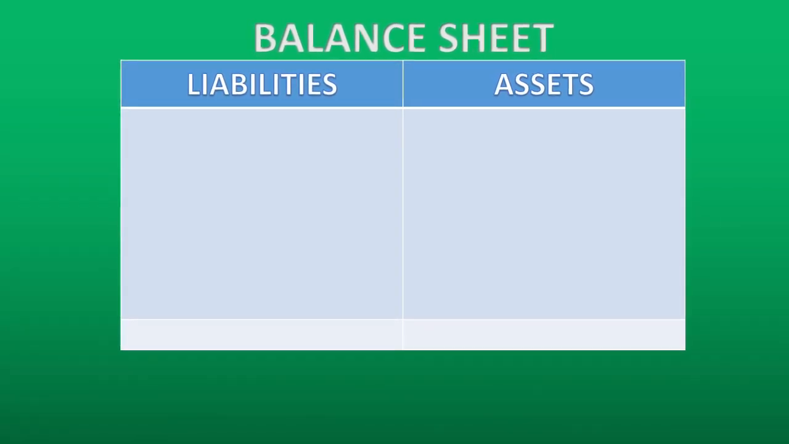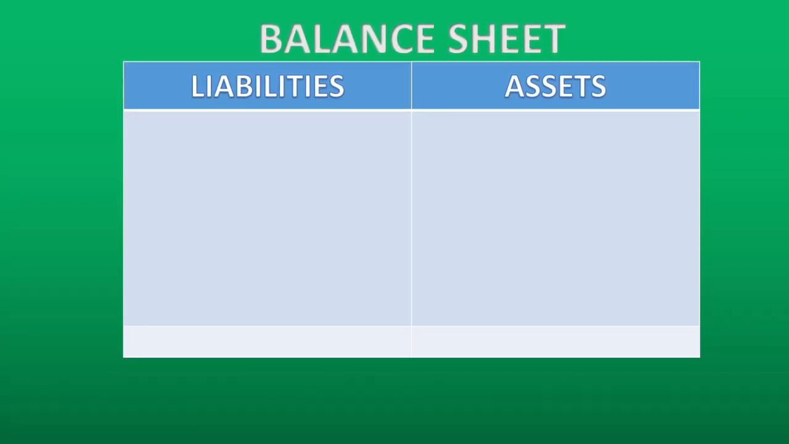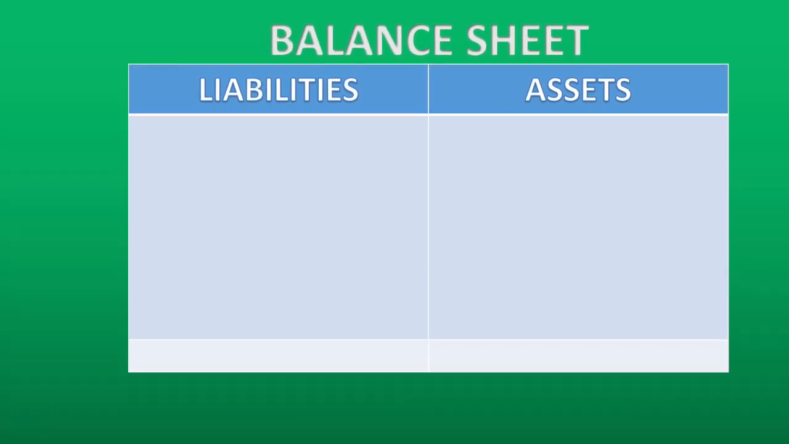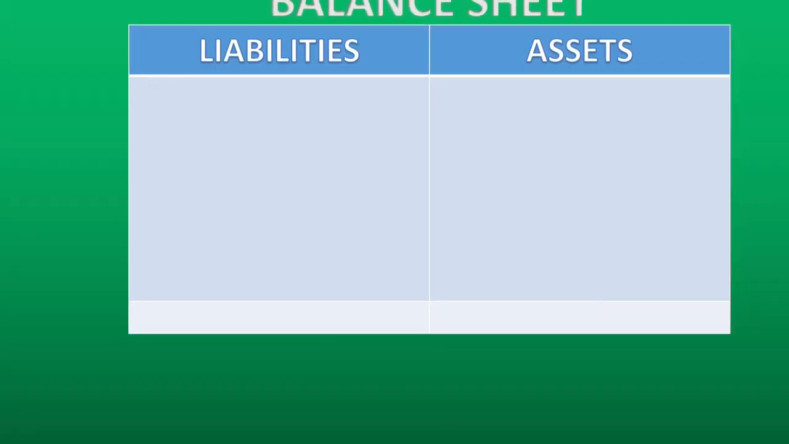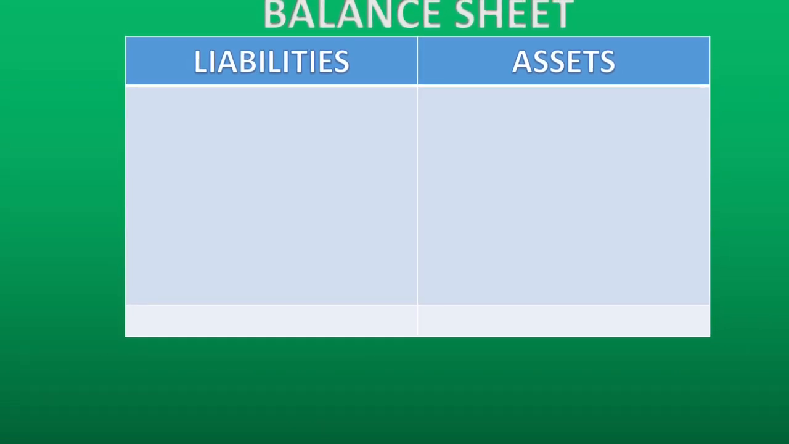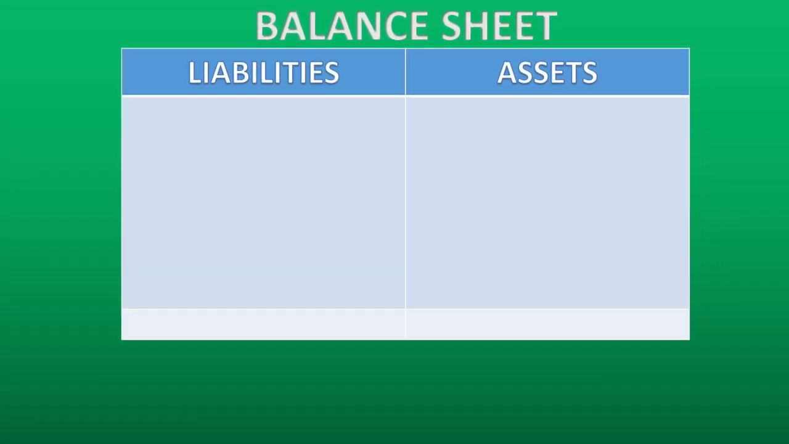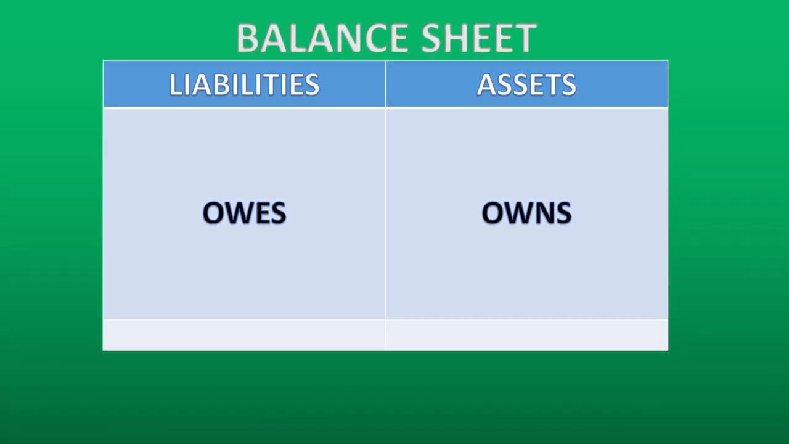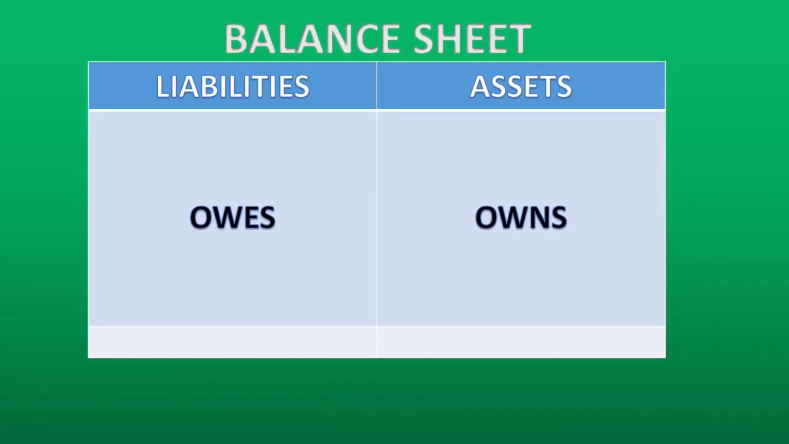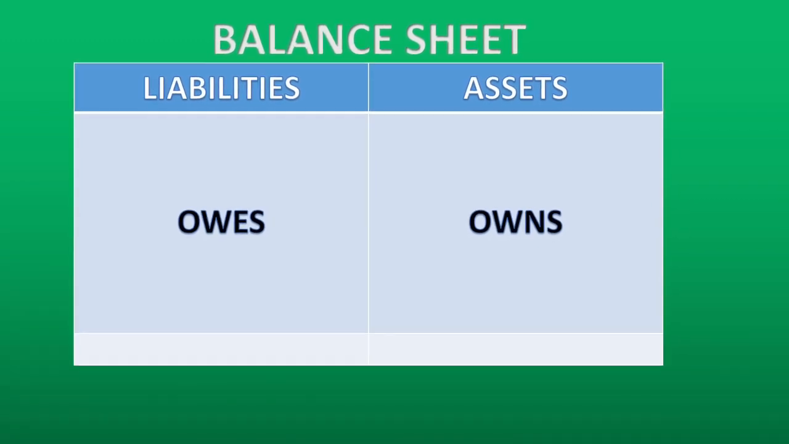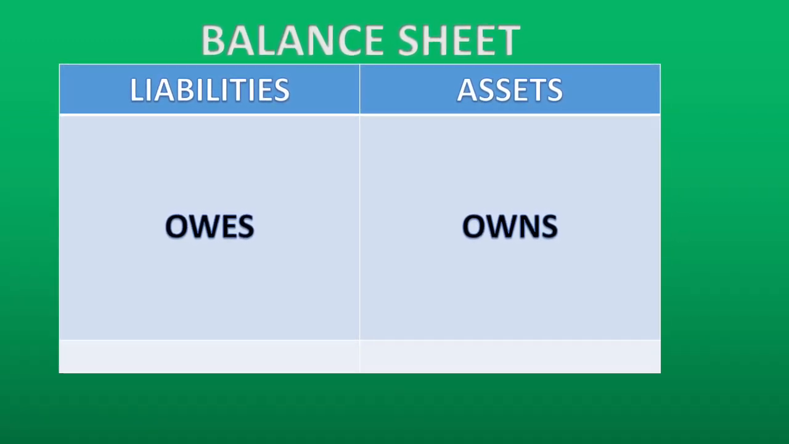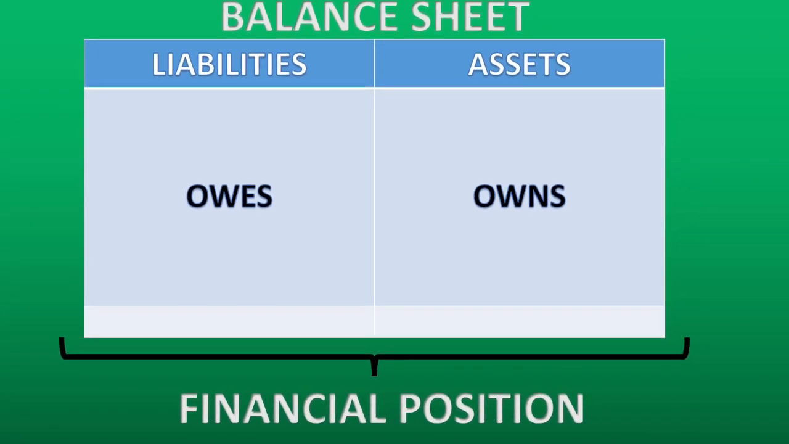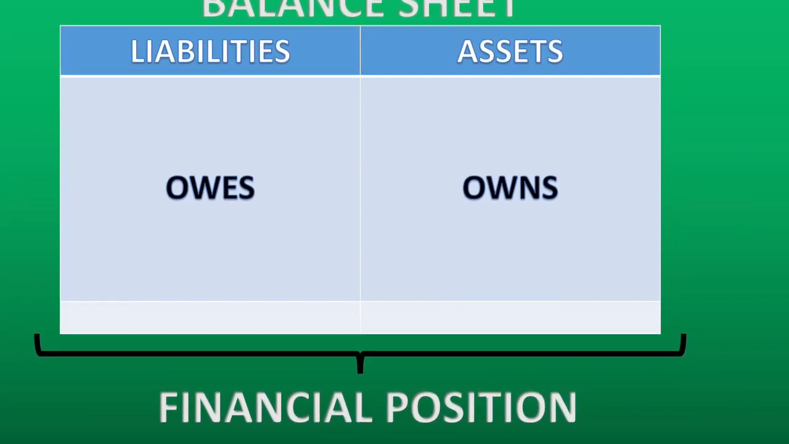Balance sheet has two sides. One side is the assets, that is the property of the business and all that the business owns. The other side is the liabilities, which shows all the amount that the business owes. So through the balance sheet, we can very well understand how much the business owns and how much it owes to the outsiders. And that is nothing but the financial position of the business.